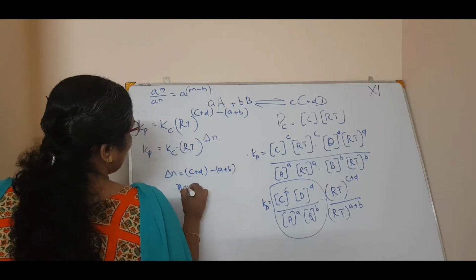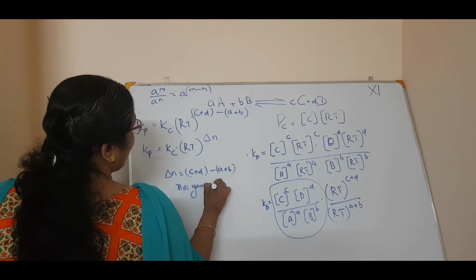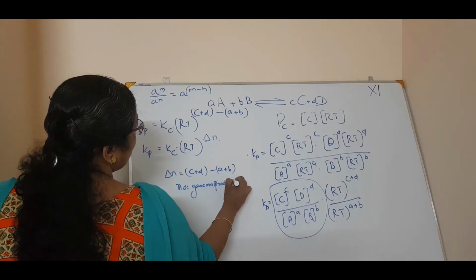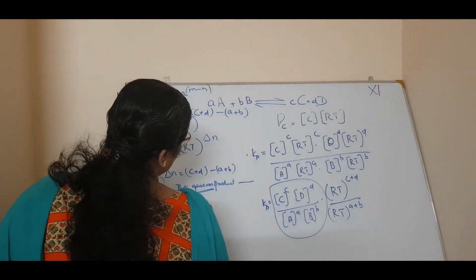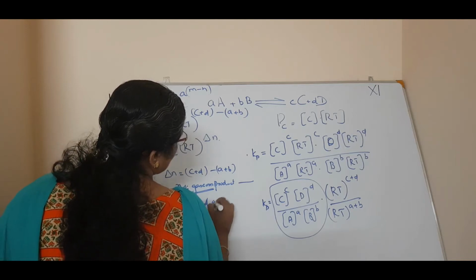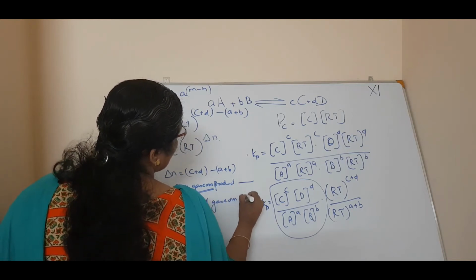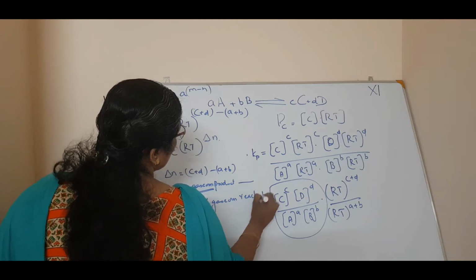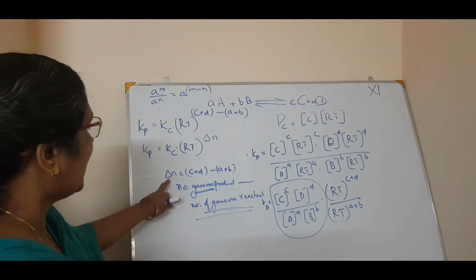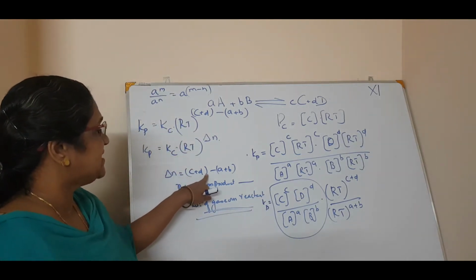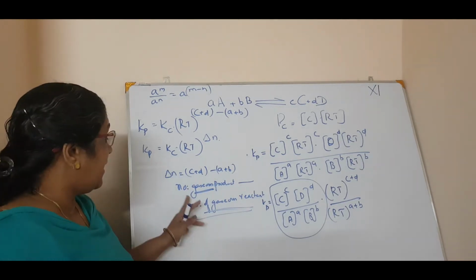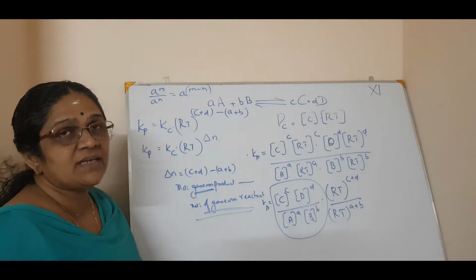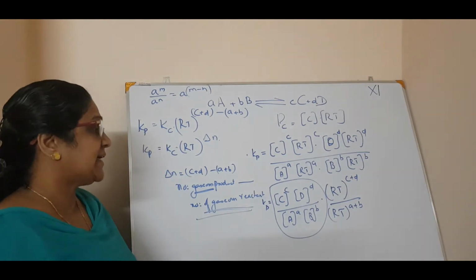That means the number of gaseous product. See, there is one condition. Number of gaseous product minus number of gaseous reactant. It's a must. Gaseous reactant, homogeneous equilibria. So delta n is equal to c plus d minus a plus b, which is equal to the number of gaseous product minus number of gaseous reactant.